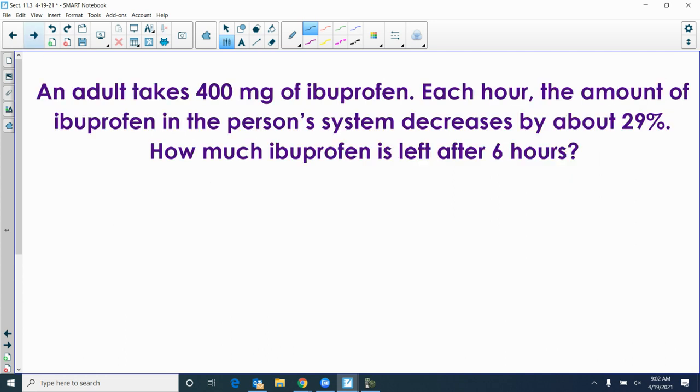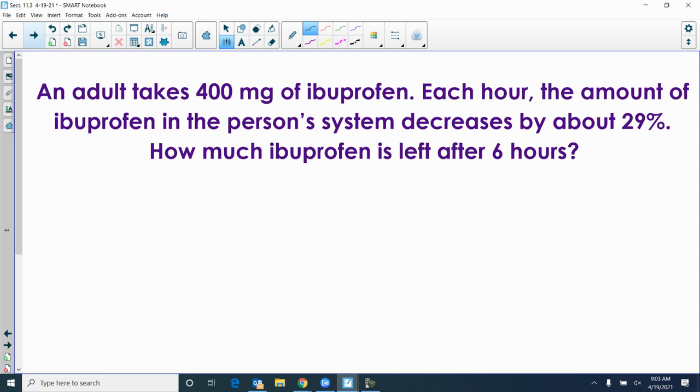Now, medicine definitely does the same thing. Sometimes you'll say take every 4 hours. Some medicines will say take every 6 hours. Some will say take every 8 hours. Each medicine is a little bit different, from the initial amount to how much your body needs. So they break down at different rates. In this case, an adult takes 400 milligrams of ibuprofen. Each hour, the amount of ibuprofen decreases by about 29%. How much is left after 6 hours?